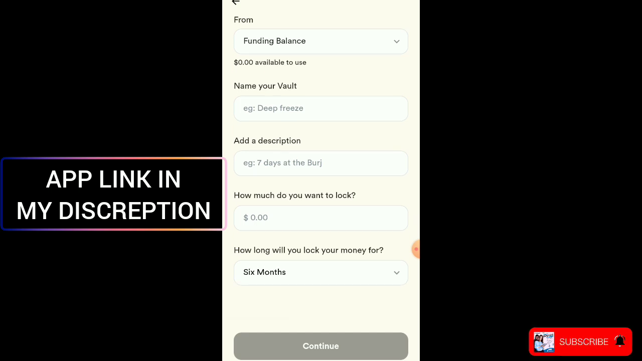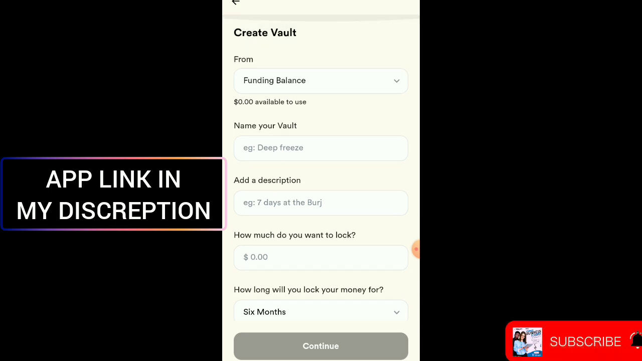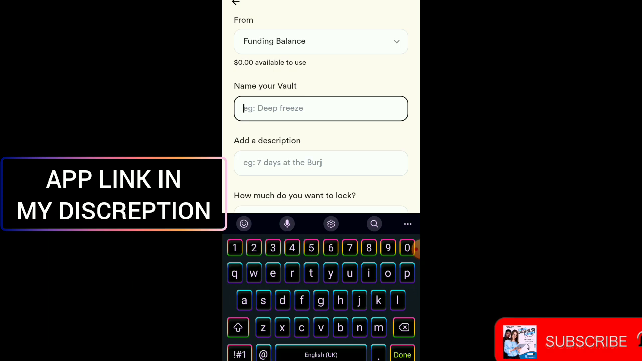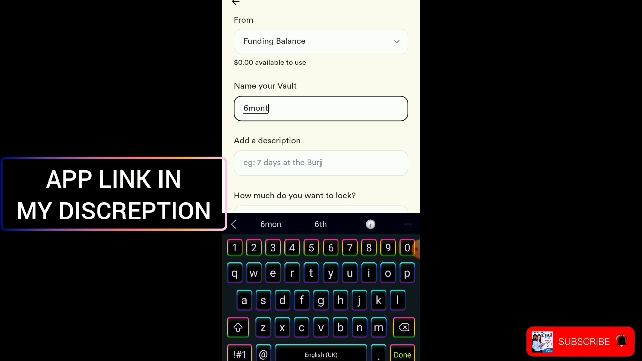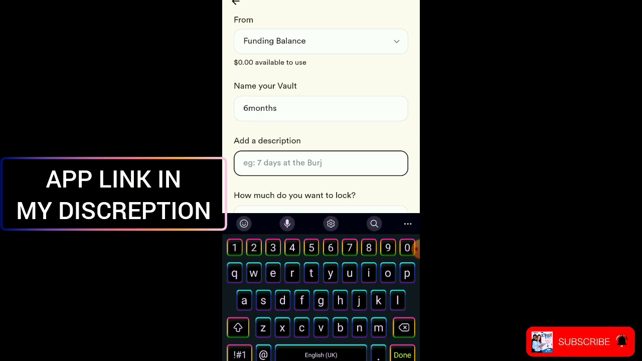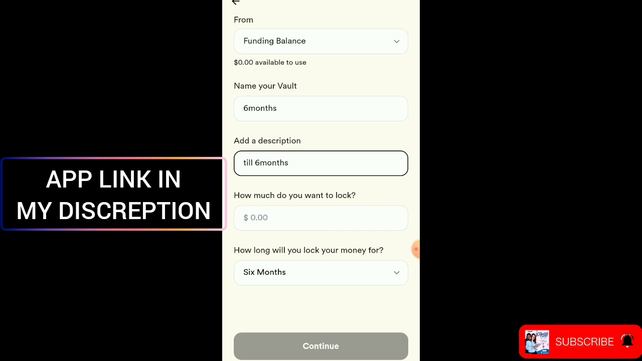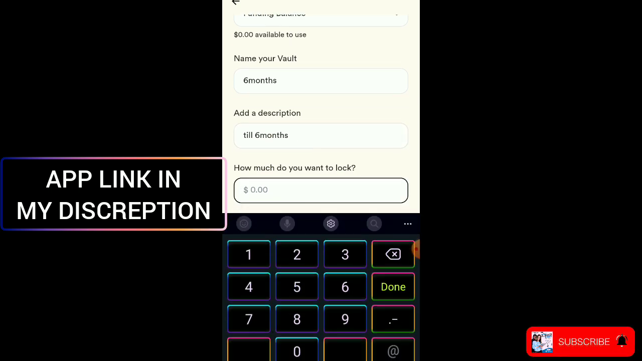So you name your vault, like how you are doing the savings. The reason why it's a vault is that it's a lock account. Let me do it for you to see. Name your vault, let's say 6 months. That's your own duration, you can choose your own. How much do you want to lock? Let's say 1,000.